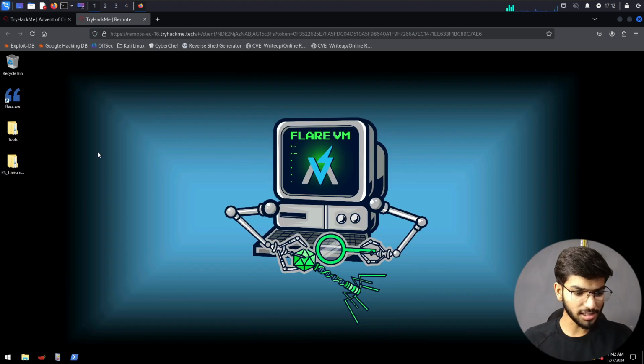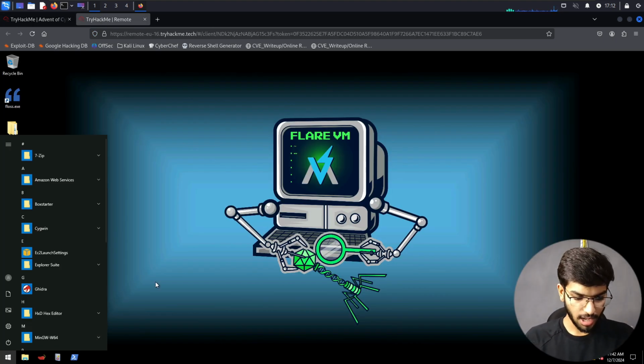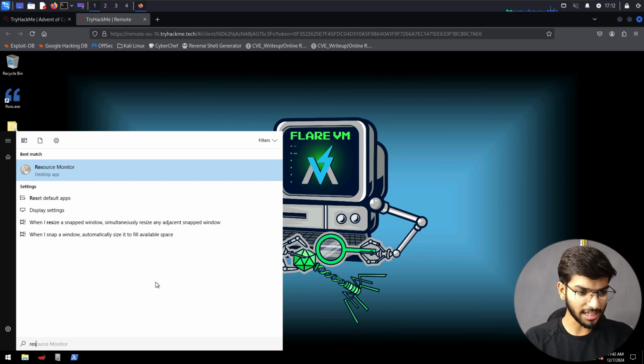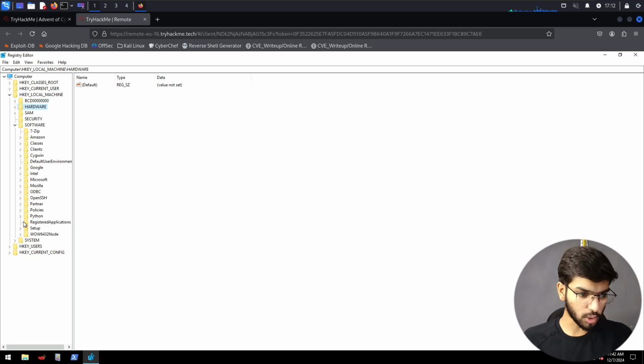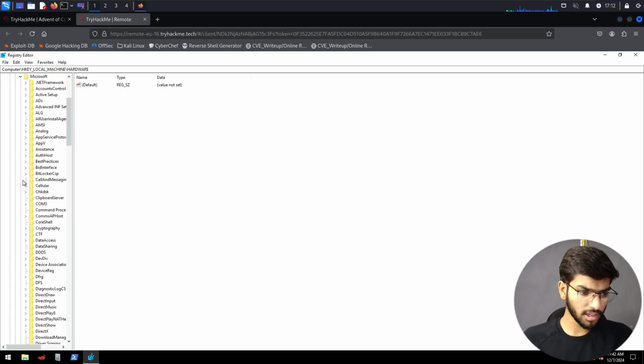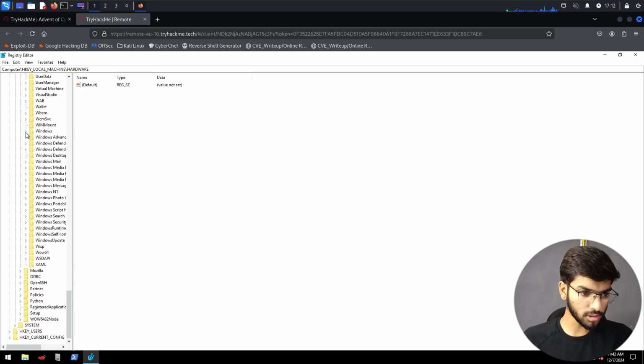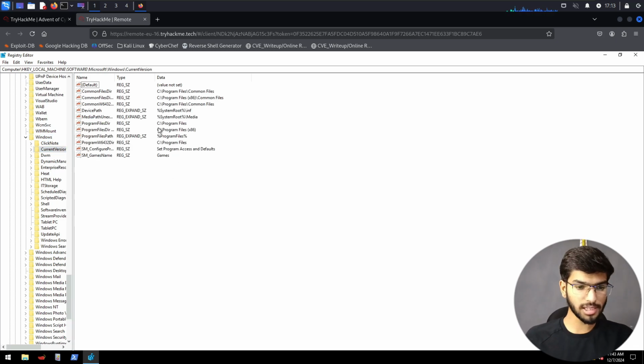Let's replicate these actions by coming to the Windows button here and then searching for registry editor. And then once that's open, let's go to the section of Software. Inside Software, go to Microsoft, and then scroll down to Windows, and then we select CurrentVersion. Now here you can see the C:\Program Files, which confirms that yes, this particular virtual machine is not present inside a sandbox environment.